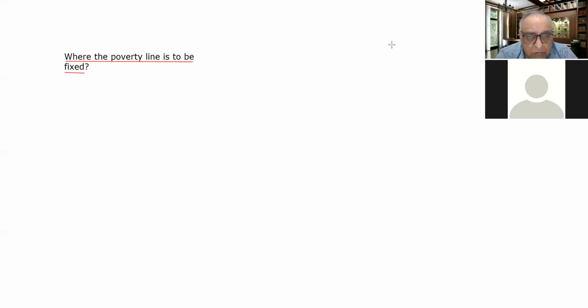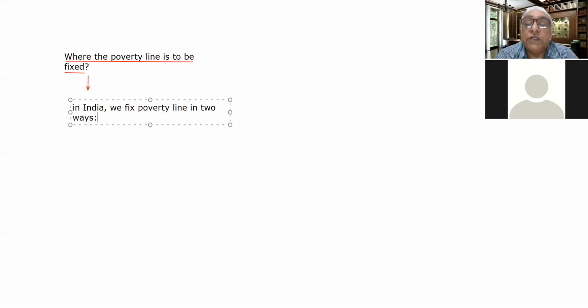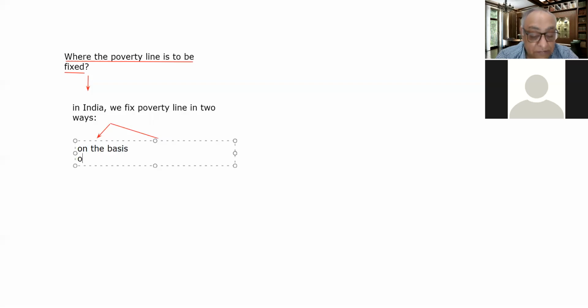But there are certain standards. As far as India is concerned, we fix the poverty line in 2 ways. One way of fixing the poverty line is on the basis of calorie intake.